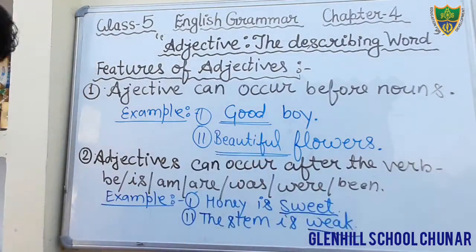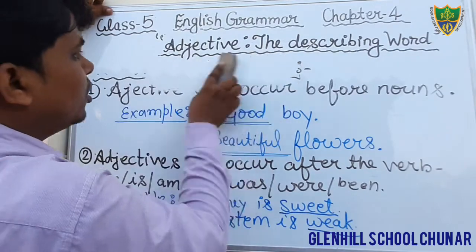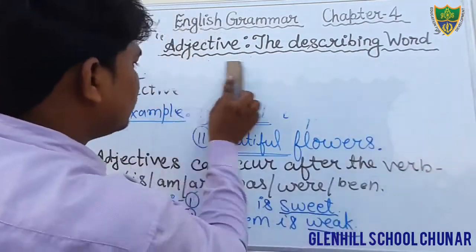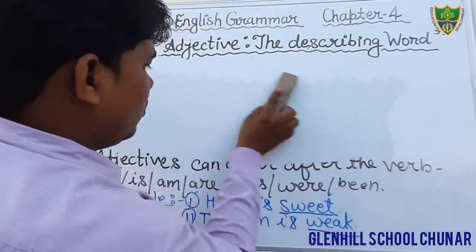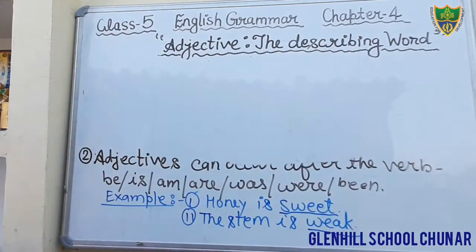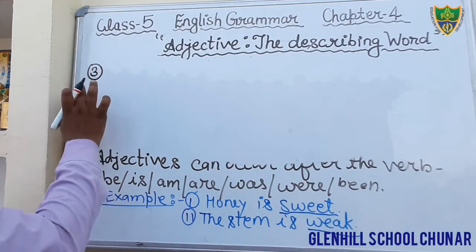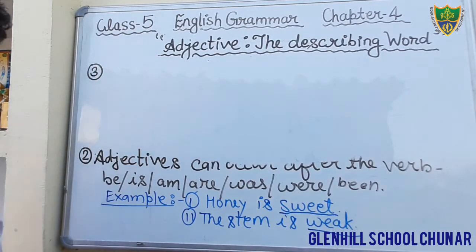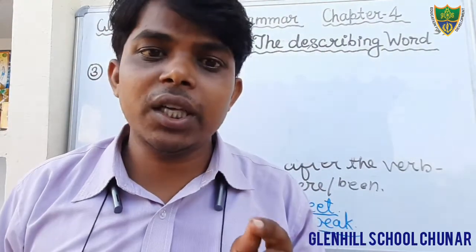Okay, and one more feature I want to tell you, that is the third feature. Third feature of an adjective. Just see here, third feature. What is the third feature? It generally occurs after the word very, that is an adverb.